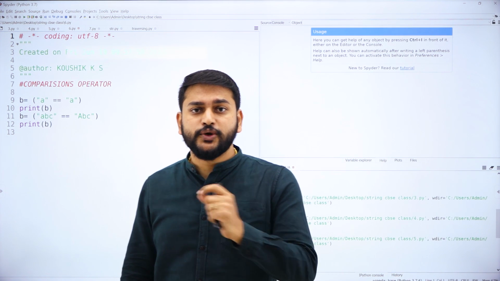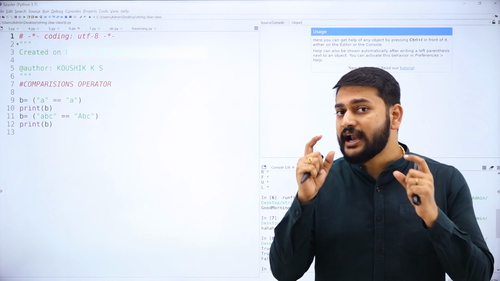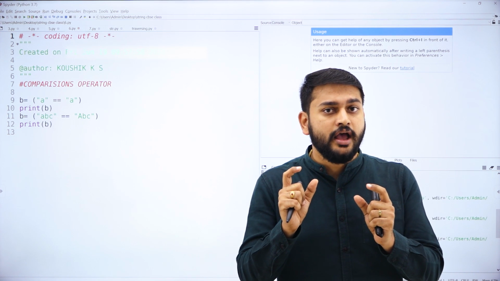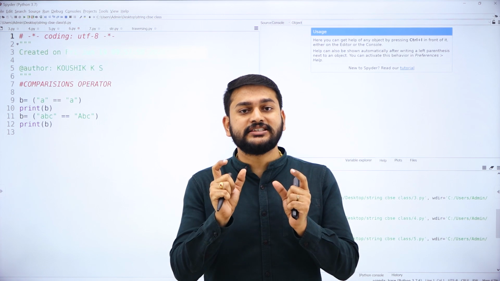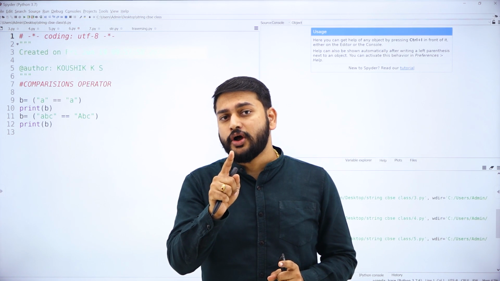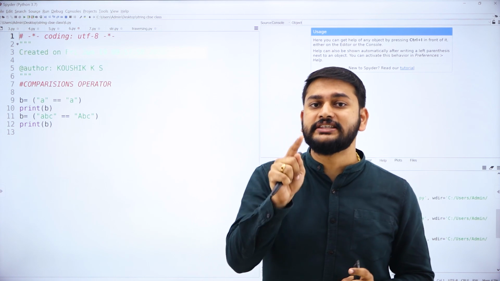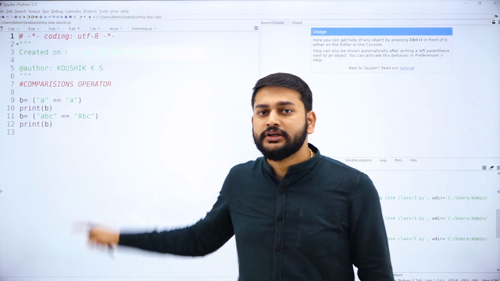The first point you should remember is how exactly strings are compared. The strings are compared based on uppercase and lowercase, and also based on the ASCII values of each and every character. That is what you need to remember with respect to this concept.